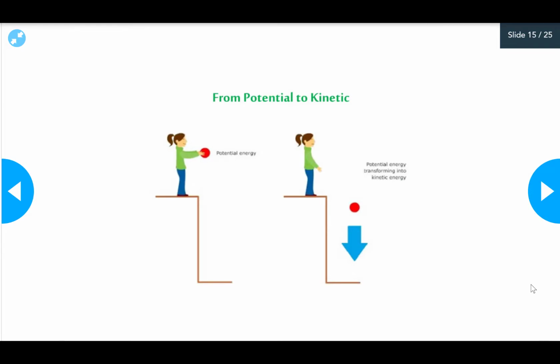Let's take some examples of energy transfer. Here the girl is holding a ball. The ball has a height, and it has potential energy that is stored, that is ready to be used. Now if the girl lets the ball fall down, it can move, and the potential energy is transforming into kinetic energy.